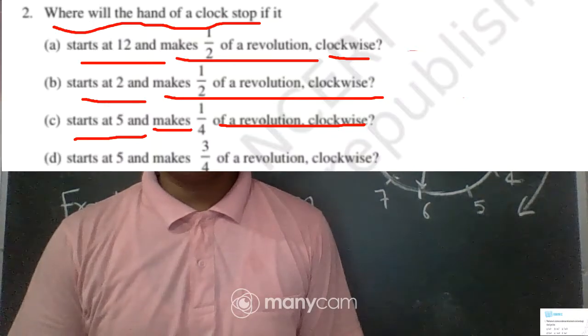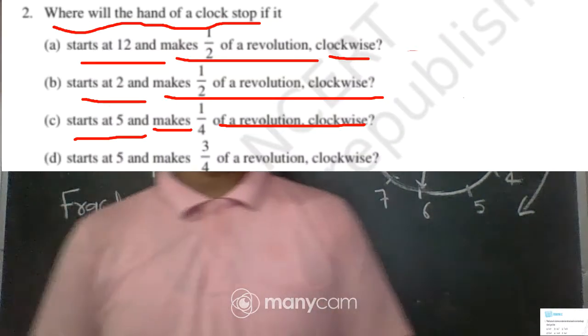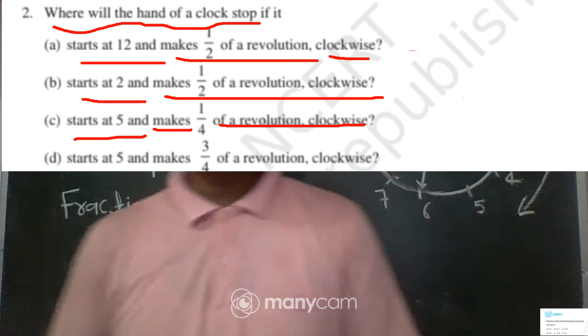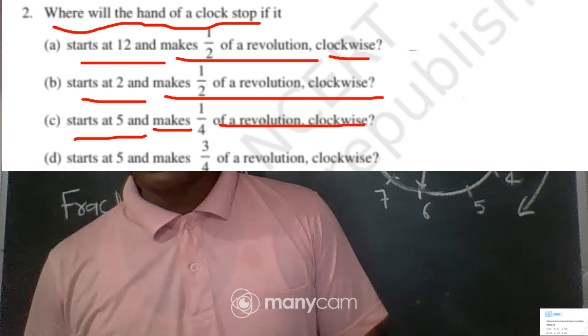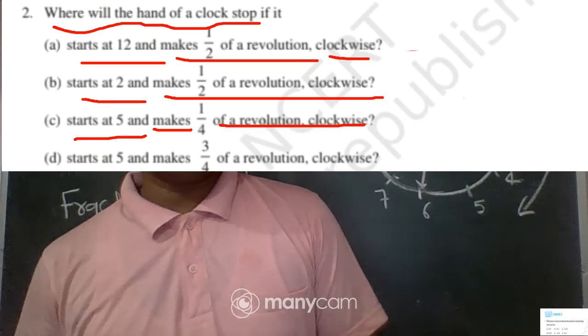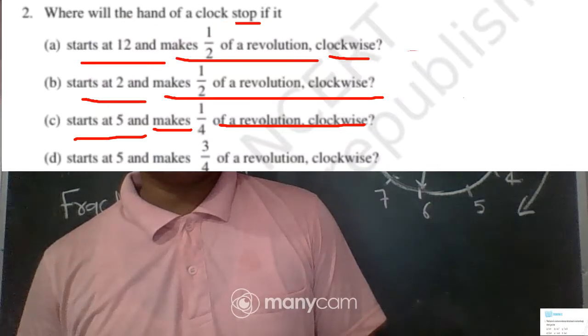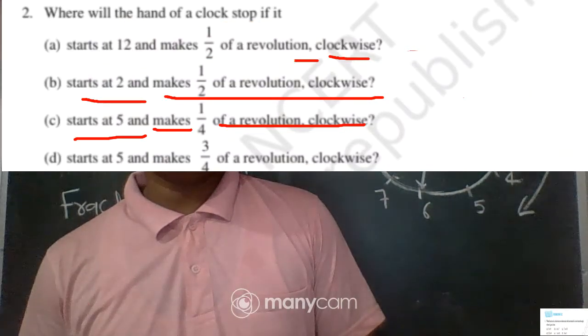Okay, so students, do you know how many hours are in one revolution? 12 hours. Okay, so half revolution is equal to 12 into 1 by 2, means 6 hours. Okay, and the number of hours in 1 by 4 revolution: you know one complete revolution is 12 hours.